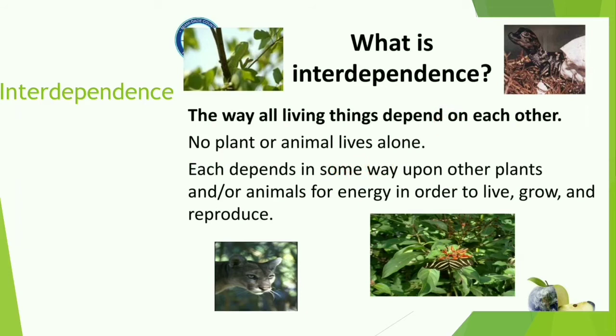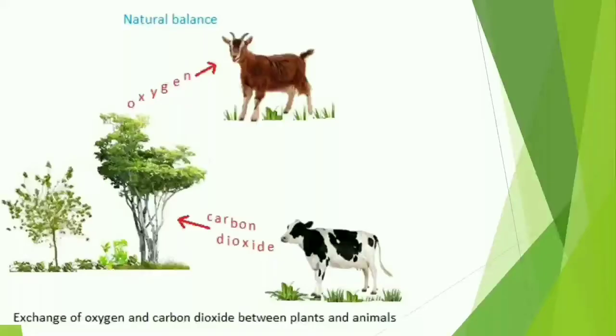The way all living things depend on each other is known as interdependence. No plant or animal lives alone. Each depends in some way upon other plants or on animals for energy in order to live, grow, and reproduce. Now look at the picture.